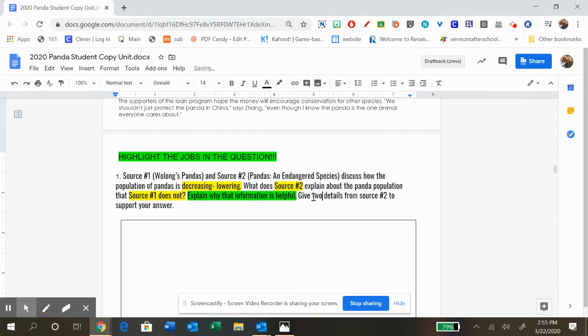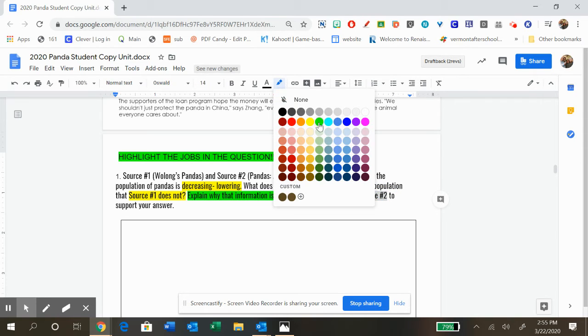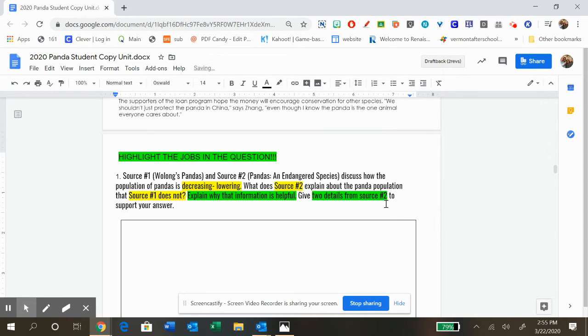And then this is the tricky part, give 2 details from source 2 to support your answer. So what are 2 things from source 2 that you can find about the population of pandas decreasing that you cannot find in source number 1? How I would break this down is first, I'm going to figure out what those 2 things are and highlight them in source 2. What 2 things do I see in source 2 that I don't see in my notes from source 1 about that population decreasing? Then I'm going to use that information to type my answer.